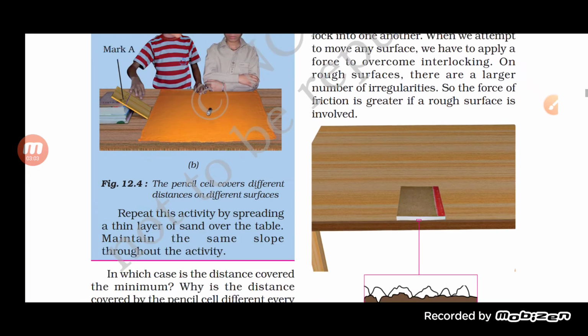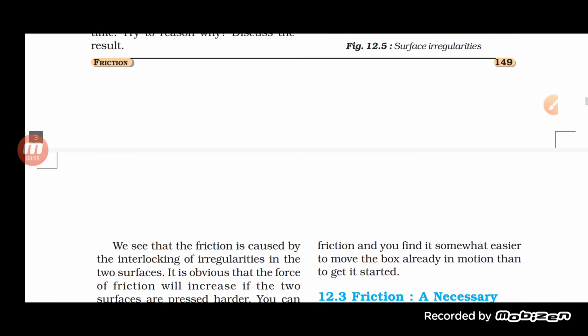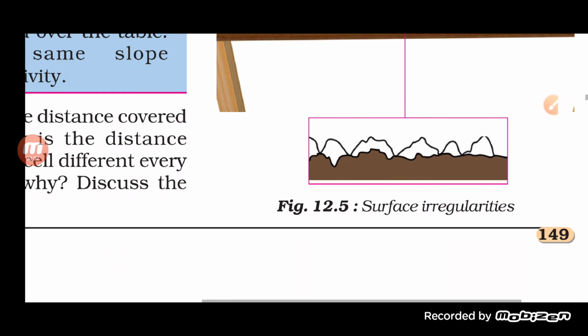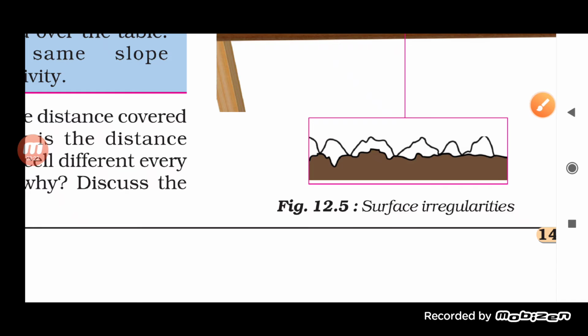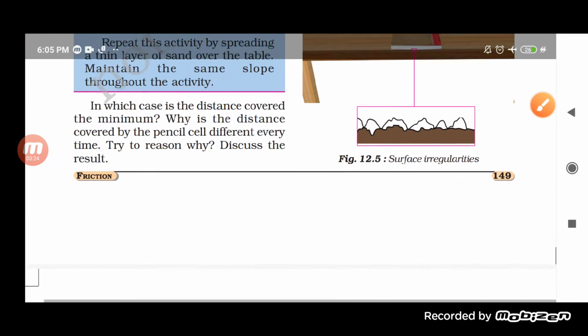Now see here, this is the surface irregularity, students. An object which you can see here is moving over the other. Because of these grooves and ridges, it is quite difficult for this object to move easily on this surface.